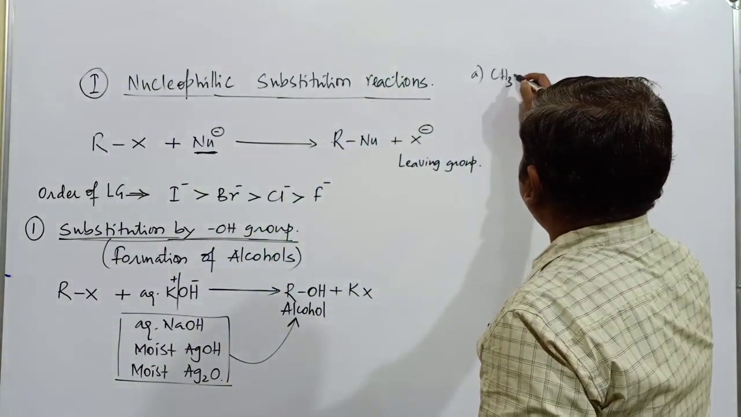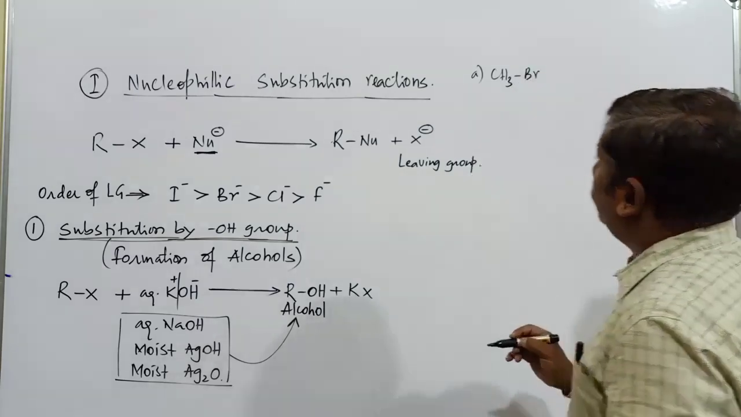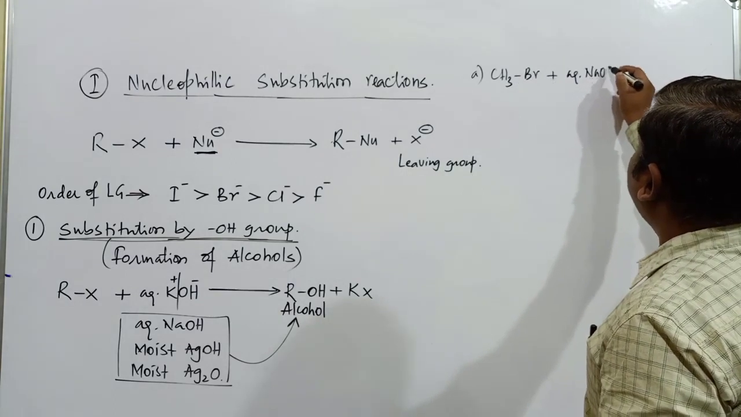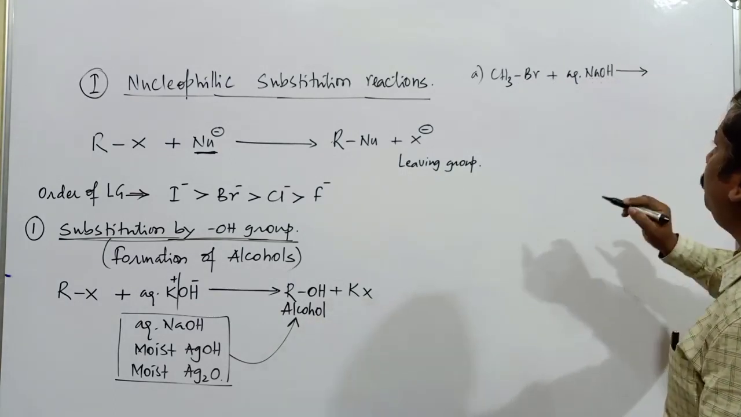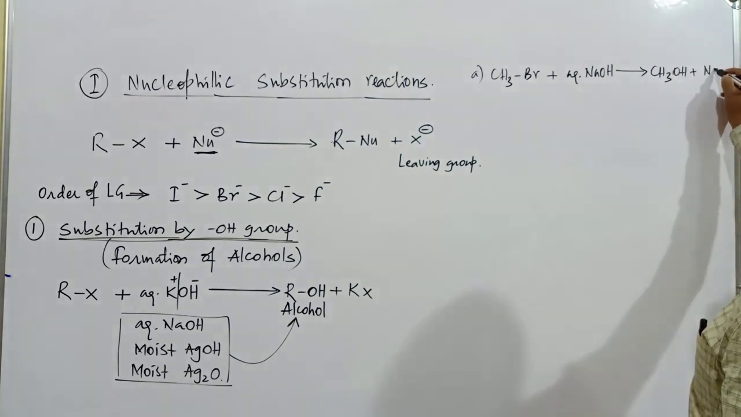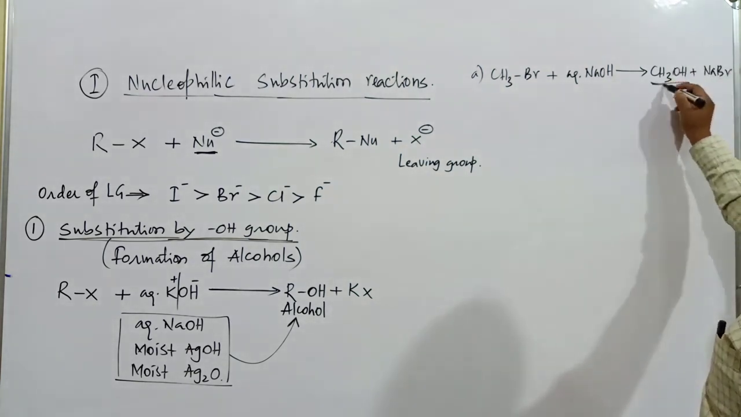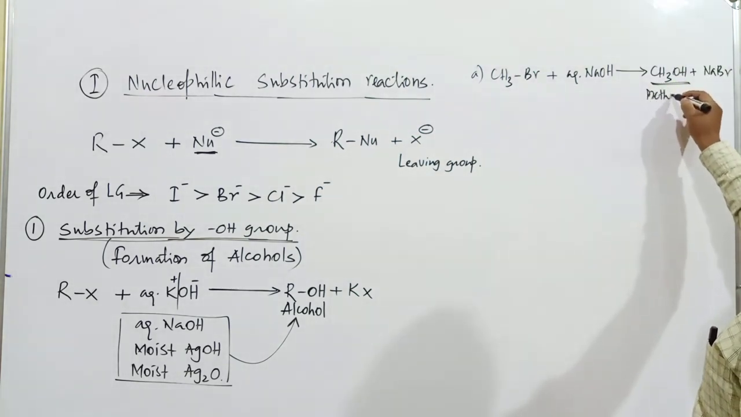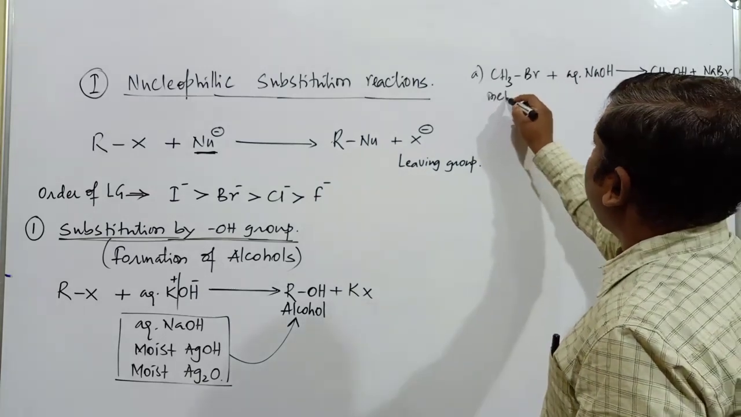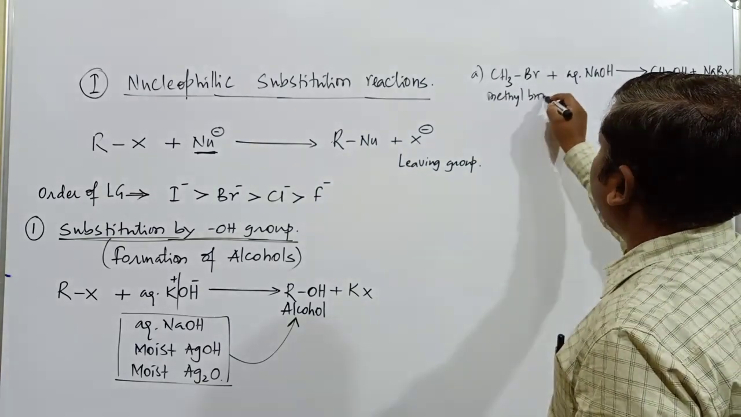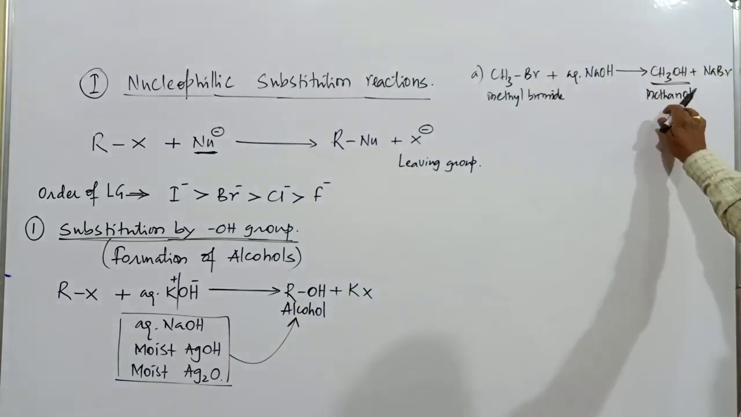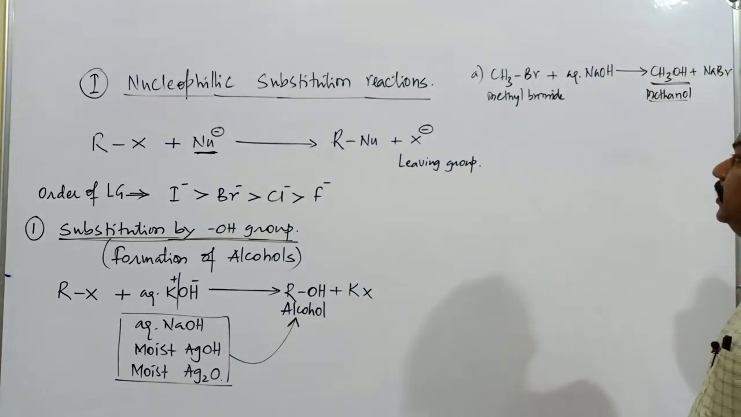You can take CH3Br, simple methyl bromide. When it is treated with aqueous sodium hydroxide, NaOH, the compound obtained is CH3OH plus NaBr. CH3OH is called methanol, or commonly methyl alcohol. This is the methyl bromide compound. Common name is methyl bromide, IUPAC name bromomethane. IUPAC name of this product is methanol, common name methyl alcohol.